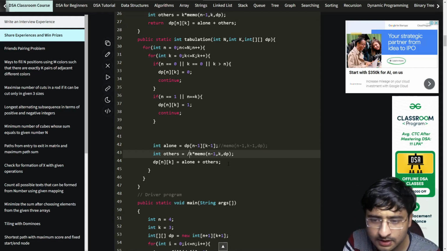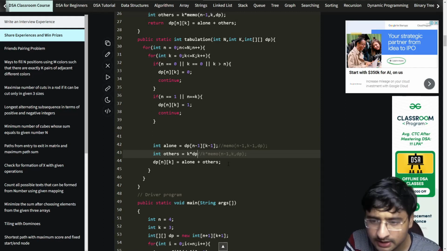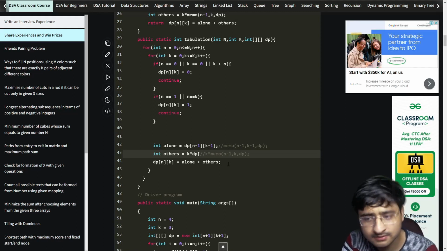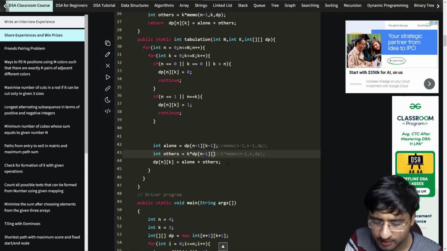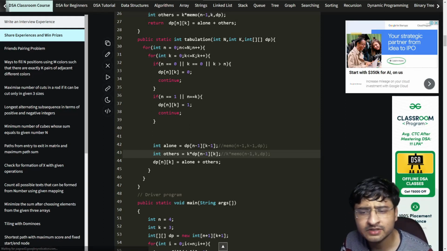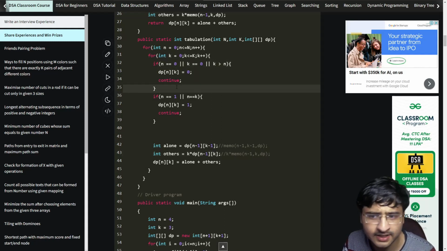Wherever you're calling memo, just replace that by accessing dp of n minus 1 comma k, and so on. And of course here n minus 1 can go equal to 0, something like that. That case is handled here because the 0 cases are getting handled here, right?